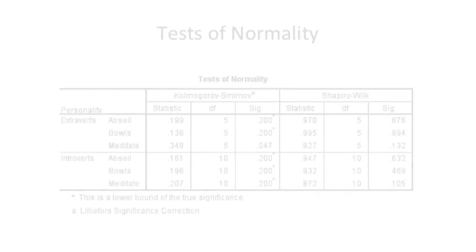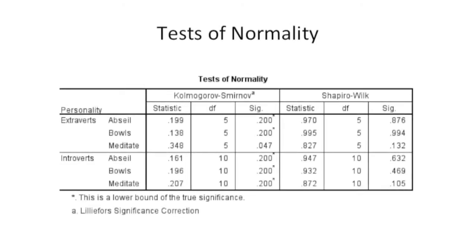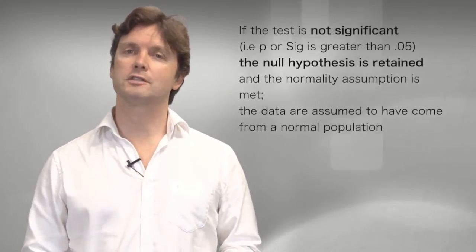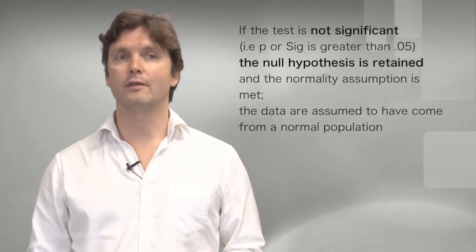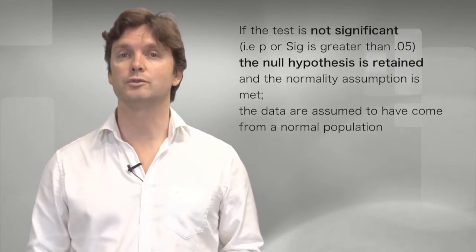The Shapiro-Wilk is the standard test of normality. So both it and the Kolmogorov-Smirnov test the null hypothesis that the data come from a normal distribution. And they often lead to the same conclusion. But in the event that there is a disagreement, such as in the extroverts who meditated, then use the Shapiro-Wilk. So if the test is not significant, so for example, if the p-value or the sig value is greater than 0.05, then the null hypothesis is retained and the normality assumption for that cell is met, and the data are assumed to come from a normal distribution.